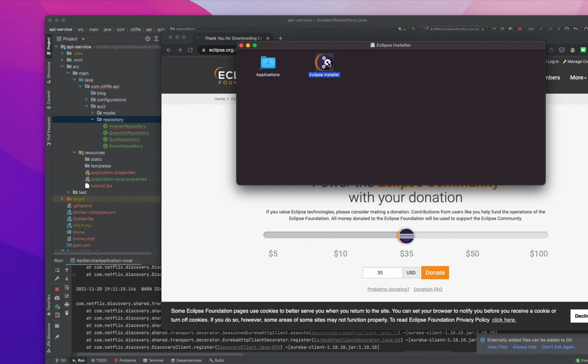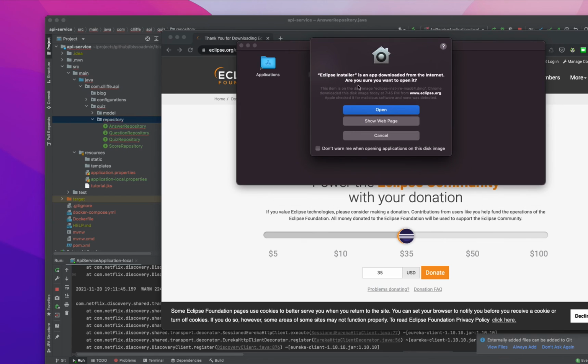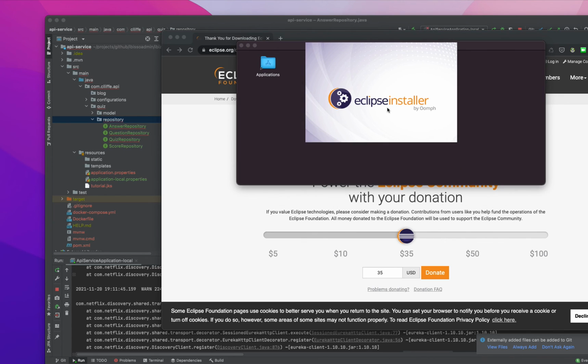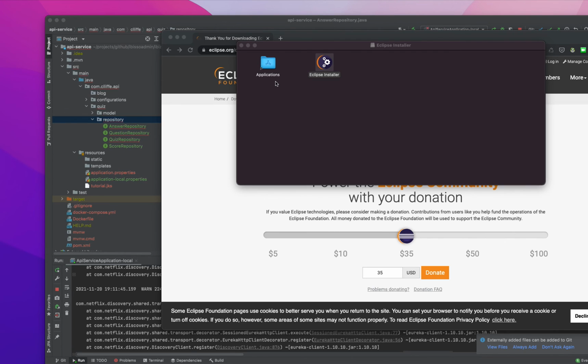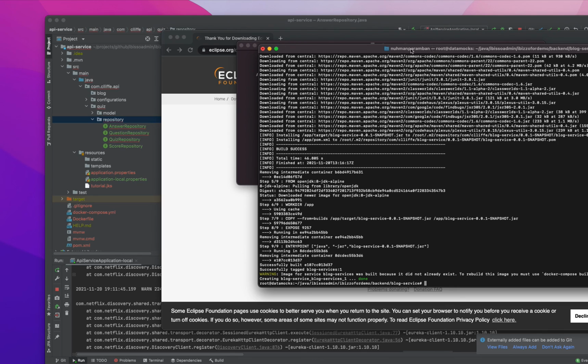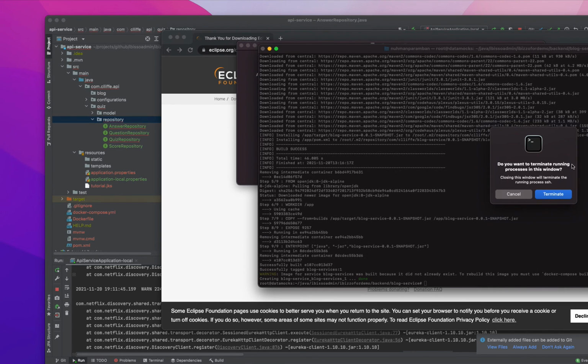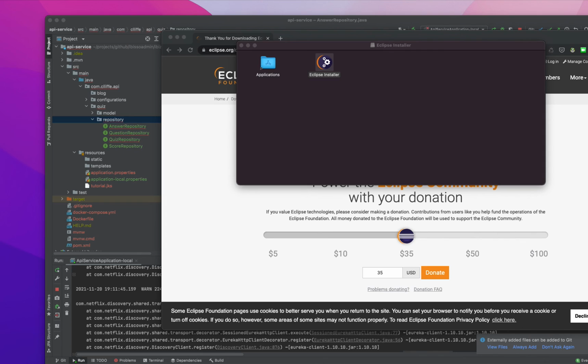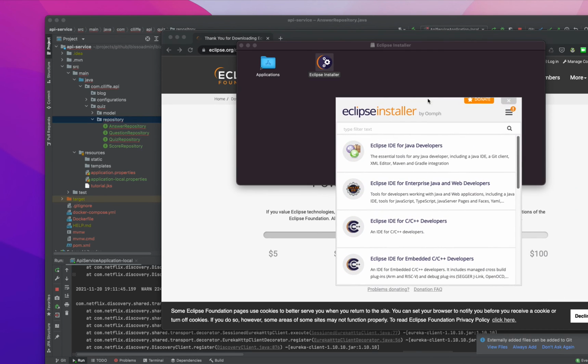Oh, I guess we need to click on the Eclipse installer, or do we need to move it to the application folder? I am not sure. Let's see. Oh, okay, I am in another window right now. We need to close it before going to the actual Eclipse installation.